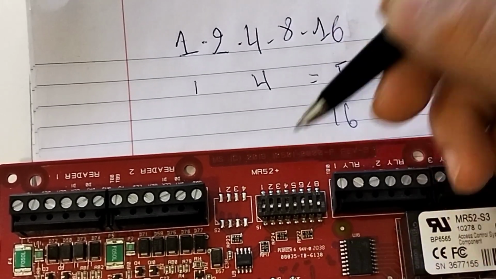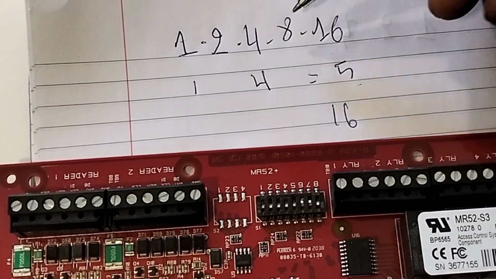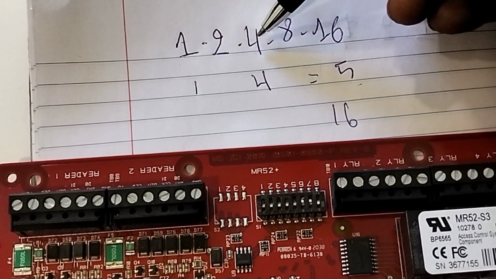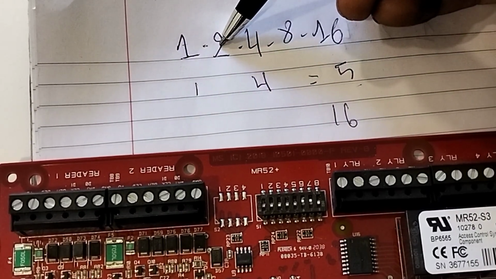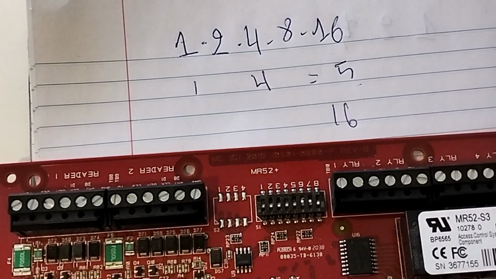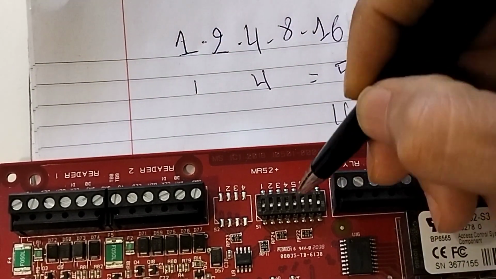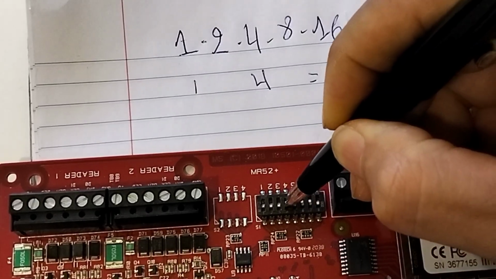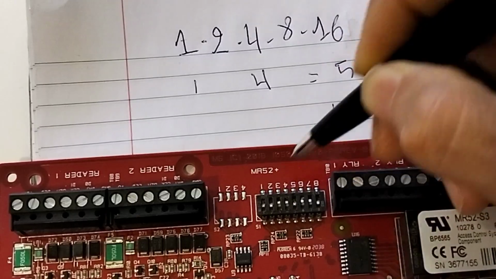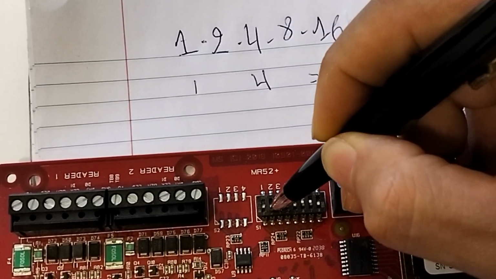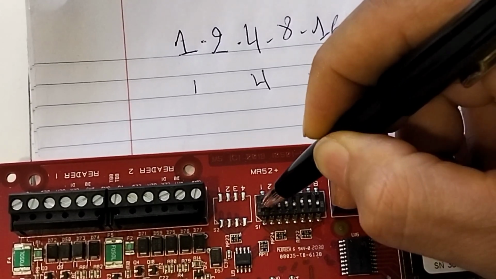Let's say 15. 15 is 8 plus 4, which is 12, plus 2, which is 14, plus 1, and that's how we have 15. So the fourth one, 8, the third one, 4, so we have 12, and the second one, so we have 14, and the first one.